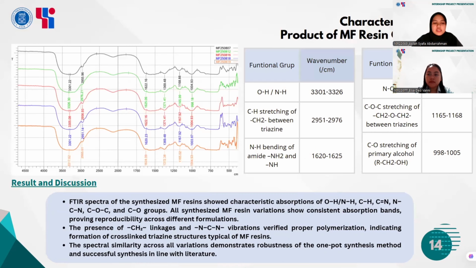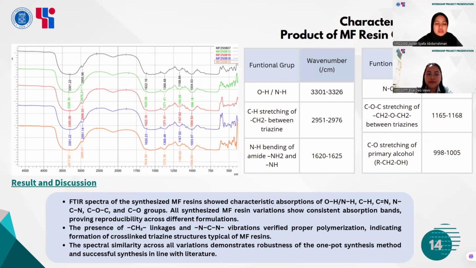So next, since we have done the resin synthesis, we proceed to characterize the product by FTIR. FTIR analysis confirmed the formation of our melamine formaldehyde resin.